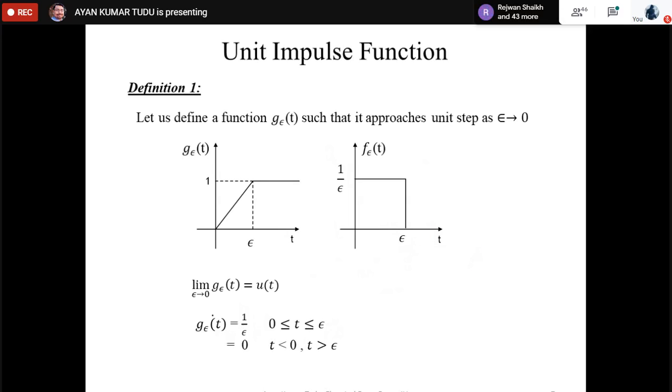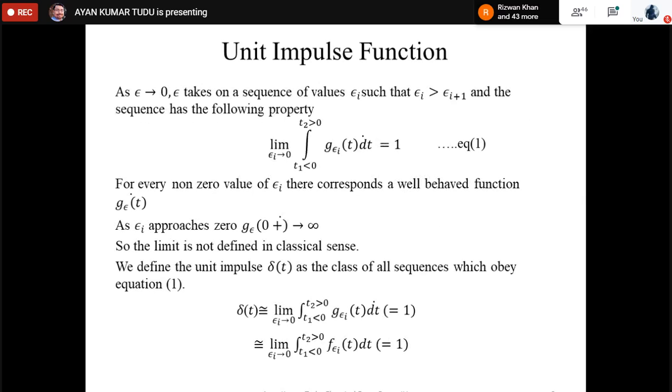Okay, so as epsilon tends to 0, epsilon takes on a sequence of values, epsilon i, such that epsilon i is greater than epsilon i plus 1, and the sequence has the following property.